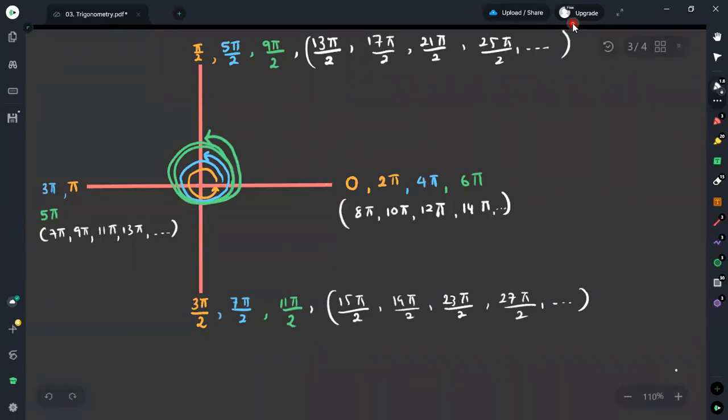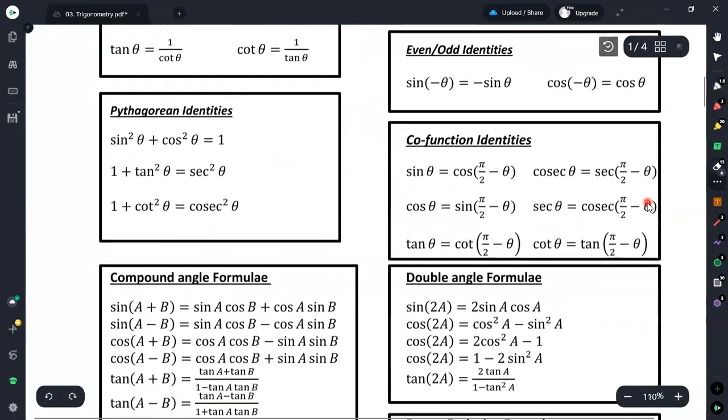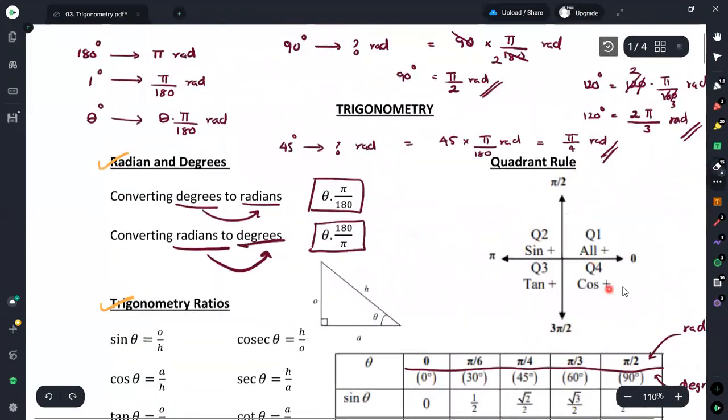Therefore, generally we are starting from this point. We are considering it as the point 0, and then always you go in the anti-clockwise direction. Always you go with the anti-clockwise direction. Therefore, this is the quadrant rule. And then if you move to the next part, here it is given with all the necessary details. So now let's discuss.